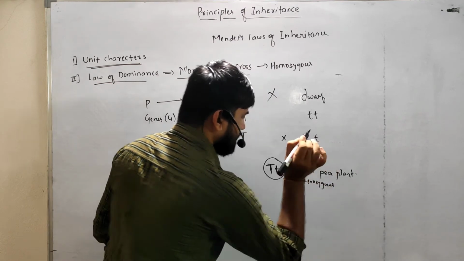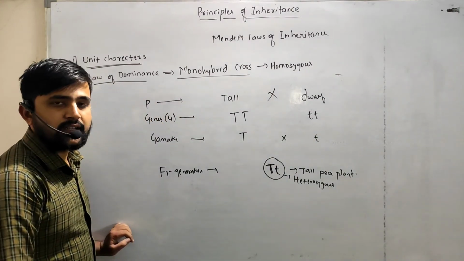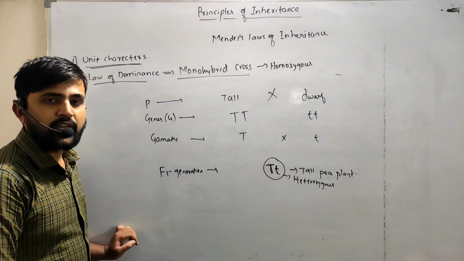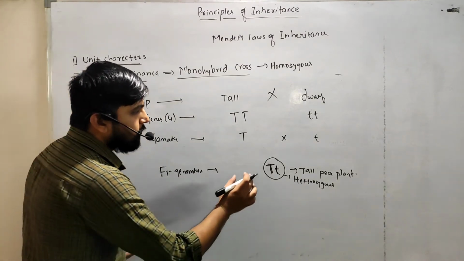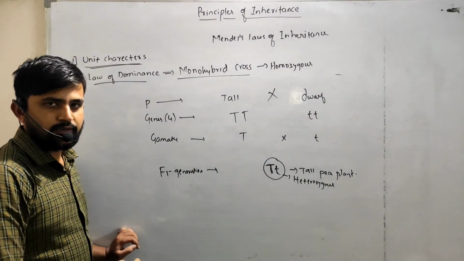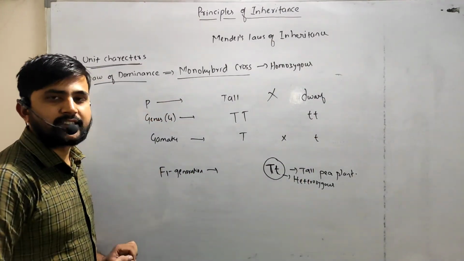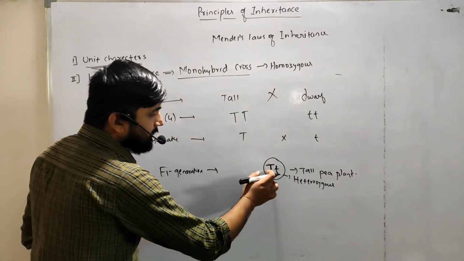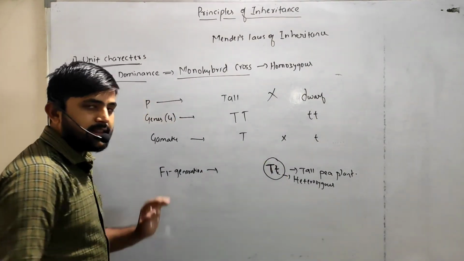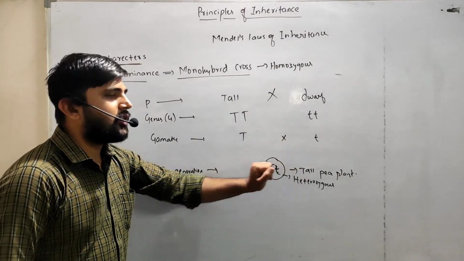Capital T represents the tallness character and small t represents the dwarfness character. Capital T is dominant over the recessive small t. That's why capital T expresses its character and masks the character of small t, so in the F1 generation the plants are tall.